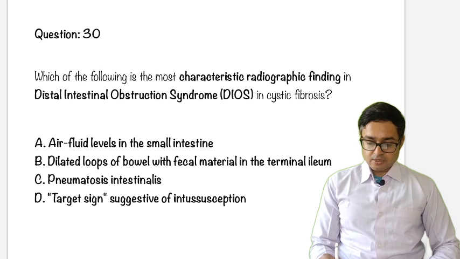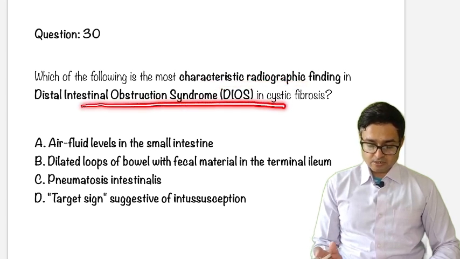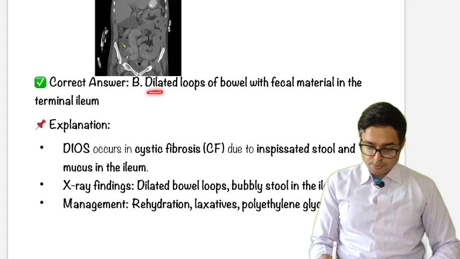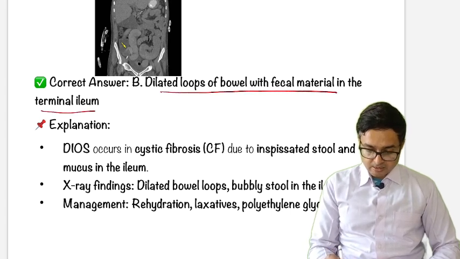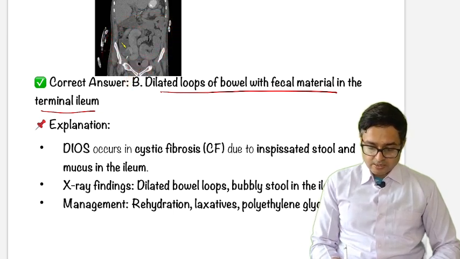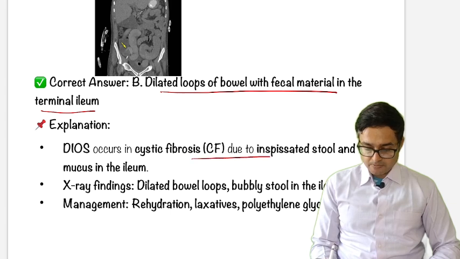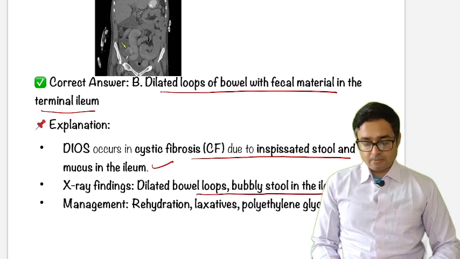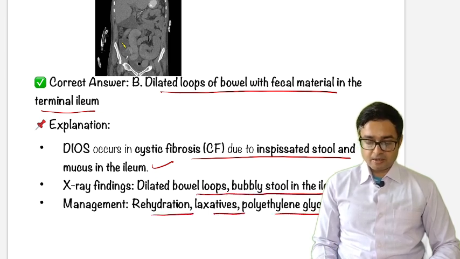Which of the following is the most characteristic radiological finding in distal intestinal obstruction syndrome in cystic fibrosis? Just go through the options once. The answer will be dilated bowel loops with fecal material in the terminal ileum. Just see these dilated bowel loops, and the fecal matter is also seen. DIOS occurs in cystic fibrosis due to inspissated stool and mucus in the ileum. X-ray findings are dilated bowel loops and bubbly stool in the ileum. Management is by rehydration, laxatives and PEG.